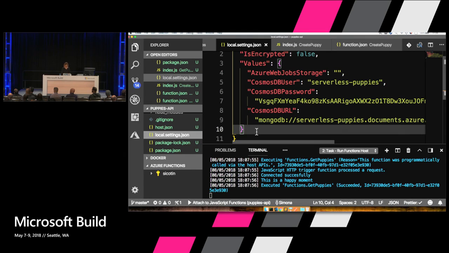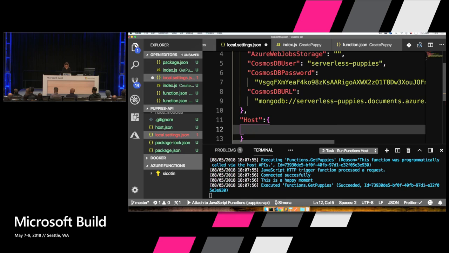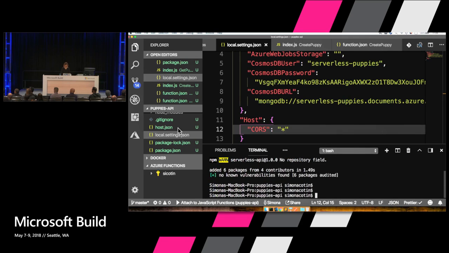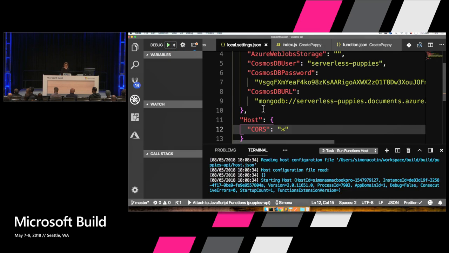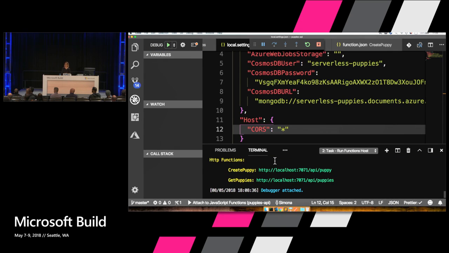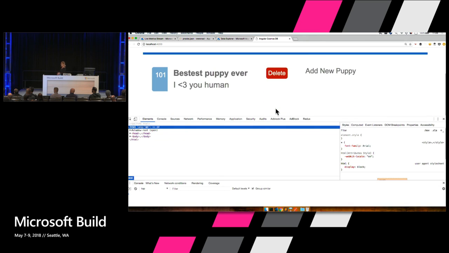And in local.settings, I have to add host, and of course, we need to restart. And this should enable us to connect to the serverless endpoints. So let's do this again. And here we are, the bestest puppy.